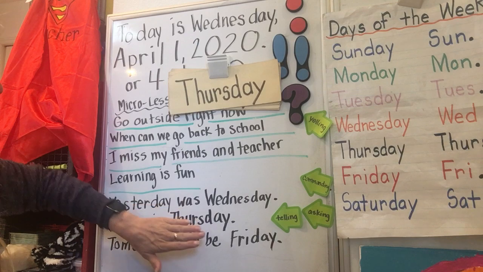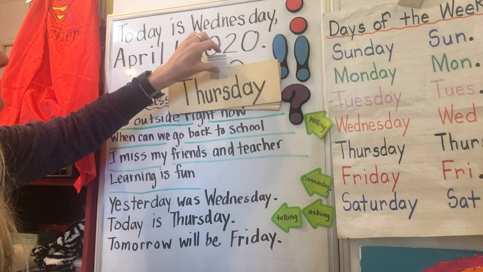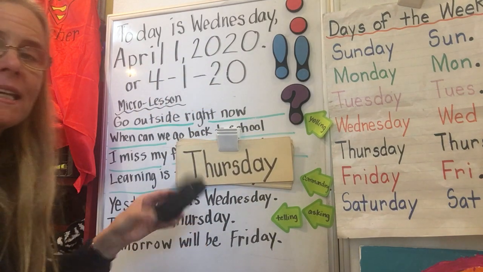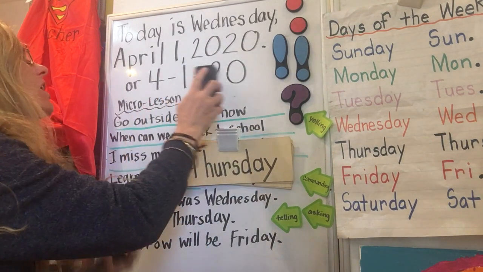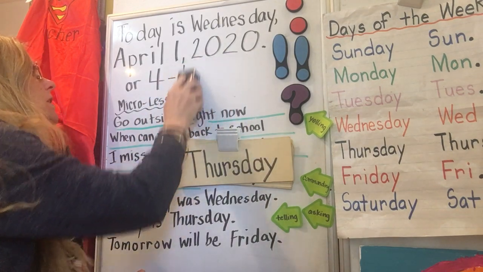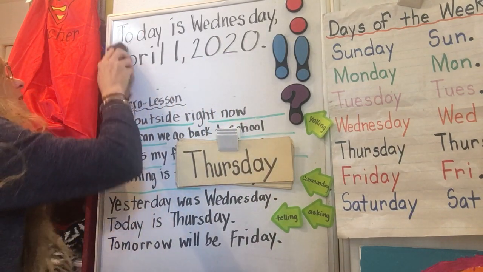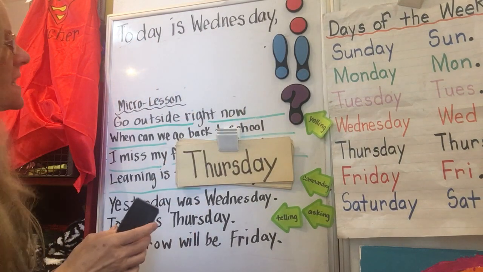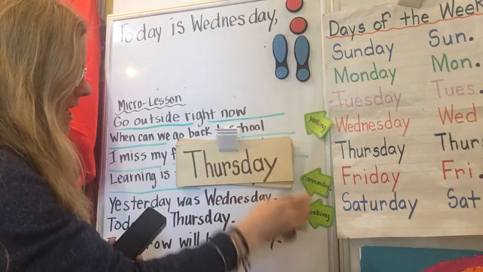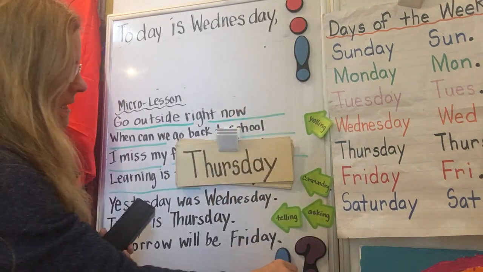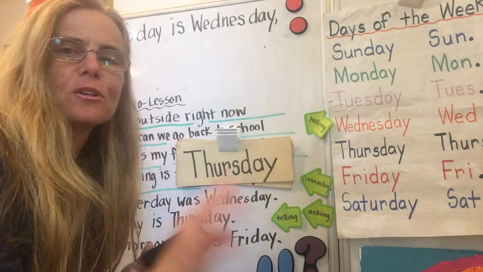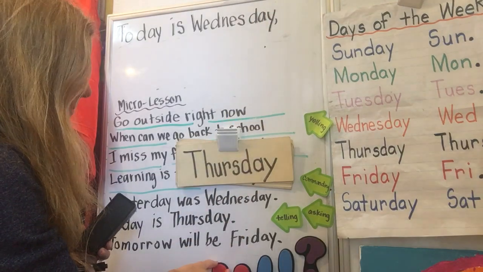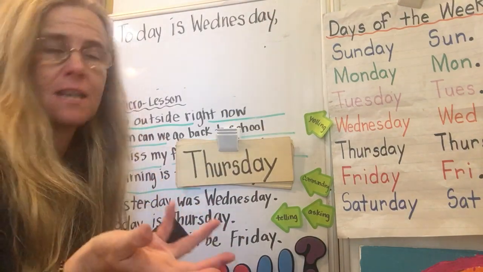Okay, now I'm going to transfer this information, today is, up to the top. So I'm going to move this one down, and I'm going to take my handy dandy magic eraser and make it all disappear. I wrote really large yesterday. Bye-bye, April 1, 2020. I want to fit it all in the same line, I think. So I'm going to move my punctuation down. Know what our micro lesson is going to be on today? We're going to do application of what we put into our schema yesterday. We talked about kinds of sentences. Now we're going to see if we can find the sentences.